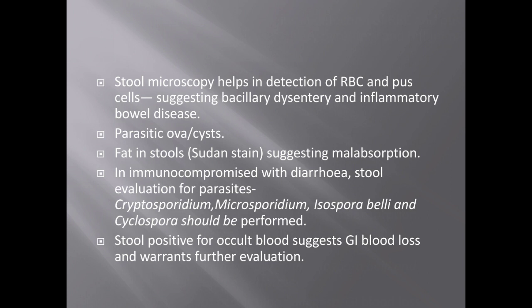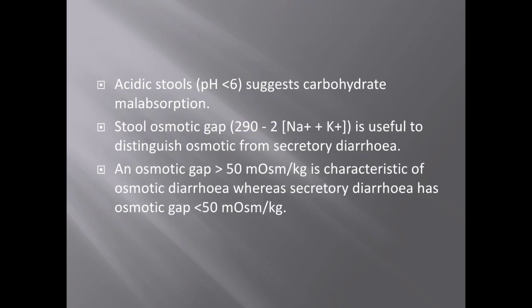Those immunocompromised will have chronic diarrhea. Okay, if the stool examination shows occult blood, then it indicates GI blood loss, and we should proceed with further evaluation of these patients with other invasive investigations like upper GI endoscopy and other laboratory investigations.